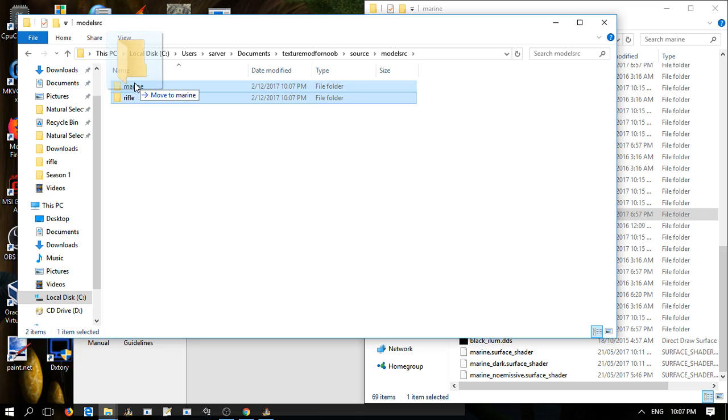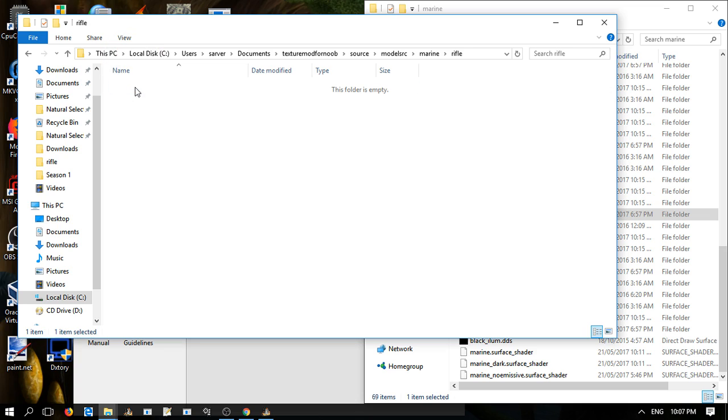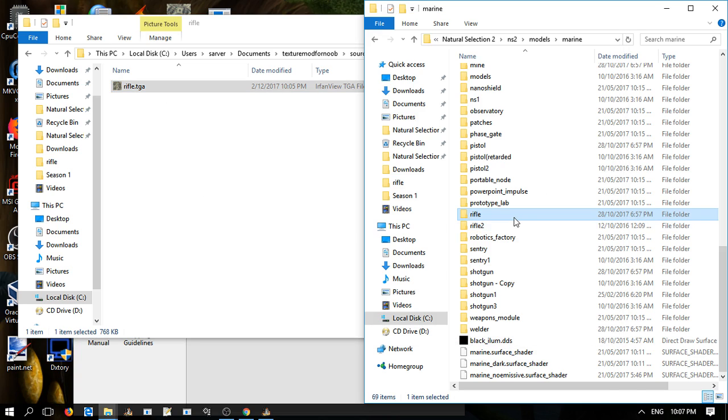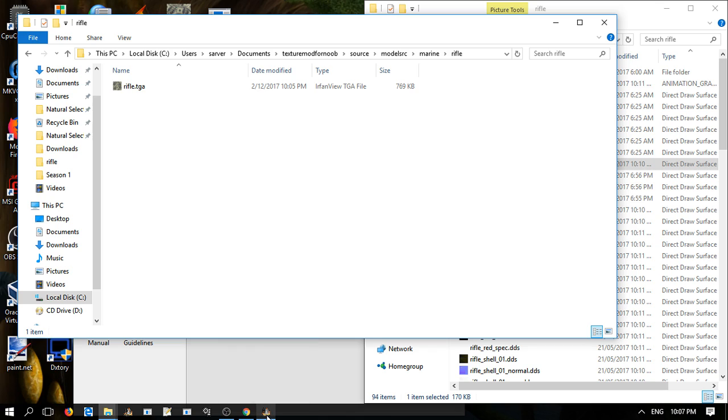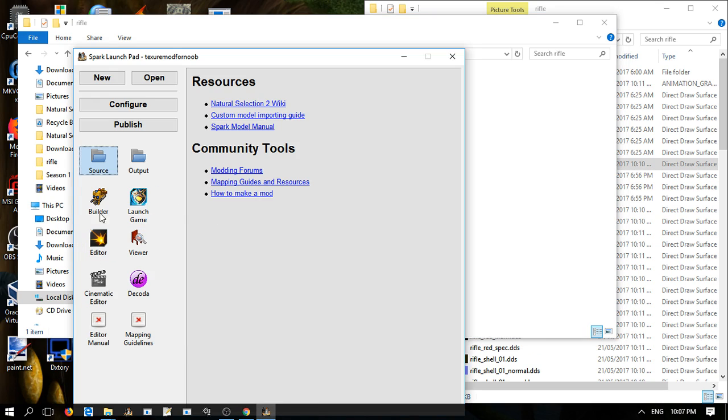Drag and drop that into there, and simply paste the rifle.tga. See this one? Rifle.dds. This one will be converted into DDS by builder. You ready? Simply click build.